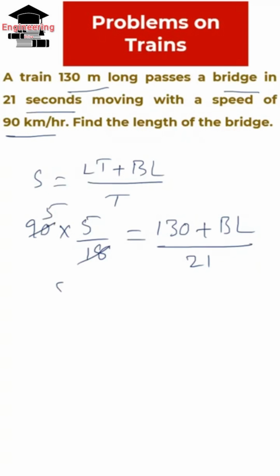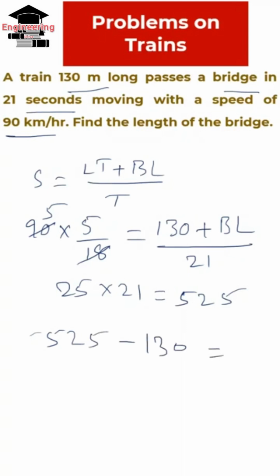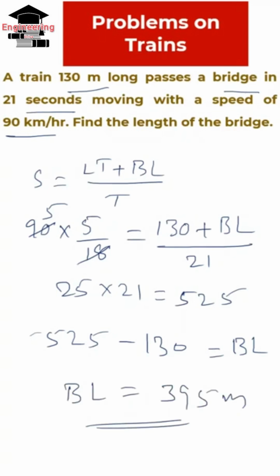18 into 90 is 5, so 5 times 25, that is 25 into 21, which is equal to 525. 525 minus 130. That is the length of the bridge, which is 525 minus 130, that is 395 meters. That is the length of the bridge. That is the answer for this question.